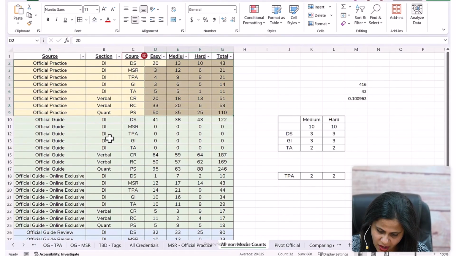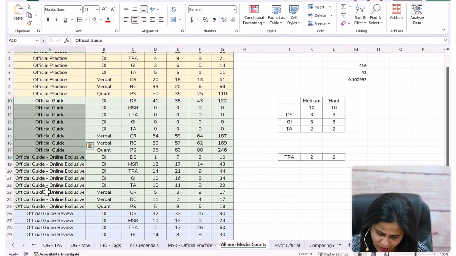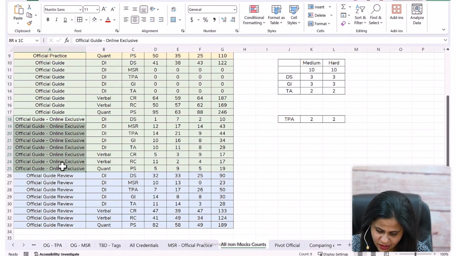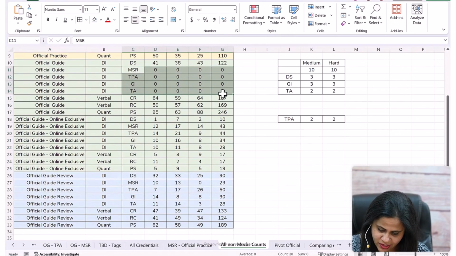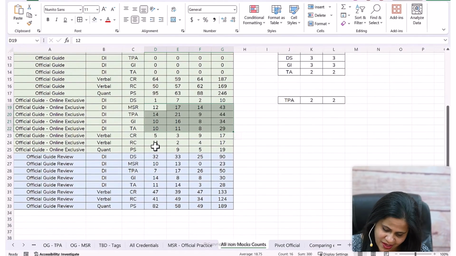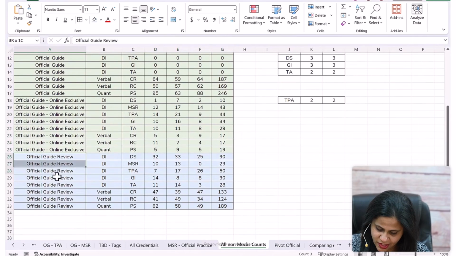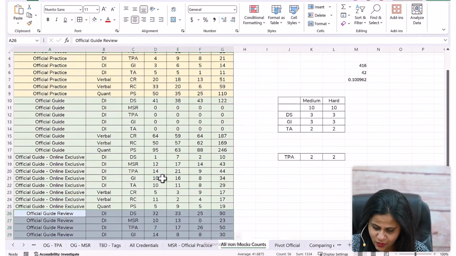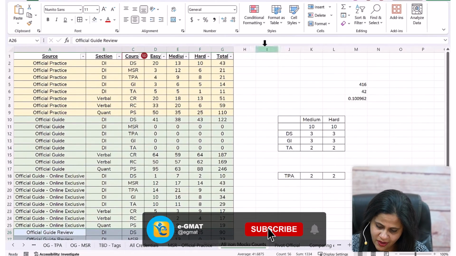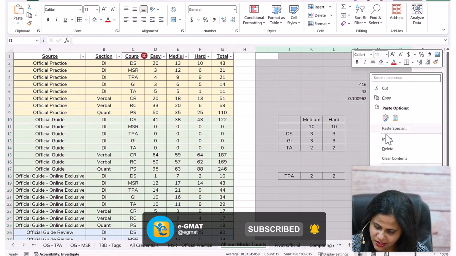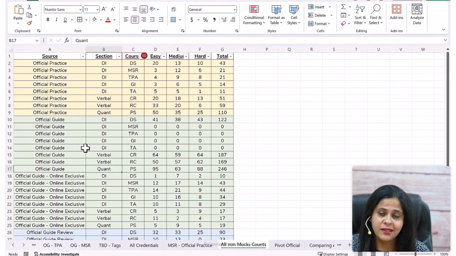And then this is the official guide over here, and then there's the online inclusive, and obviously what you see is that the hard copy of the official guide won't have any questions in the MSR, TPA, GI, and TA, because those would be included in the online inclusive version only. And then they have added a few questions from the other sections as well in the online inclusive version, and then you have the official guide review. So these are all the questions that you have in the course over here. Let's hide that. Yeah, okay, in the official guide.